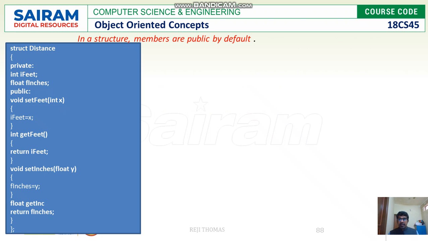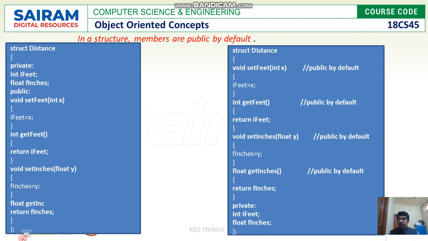Let us see a small example for this. Here you can find a structure distance with private, and under private we have two members, i feet and f inches, and under public we have four members. If you look at the other way of representing this, we have taken again a class distance.